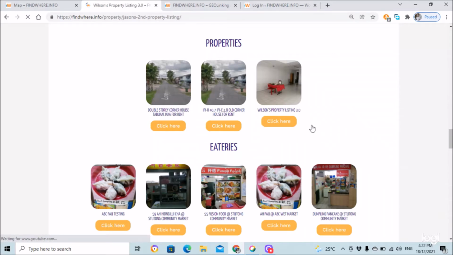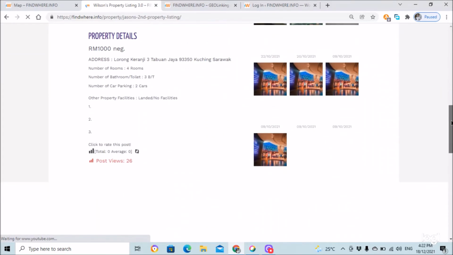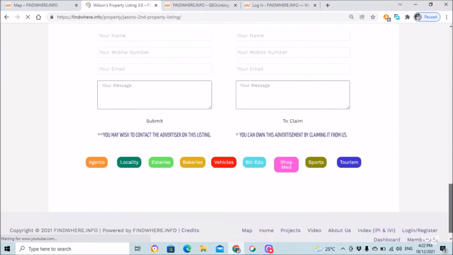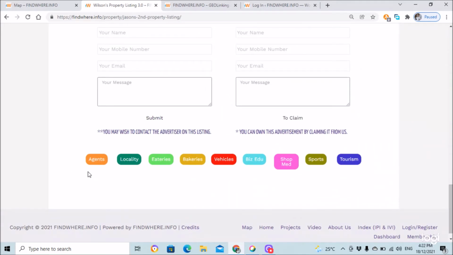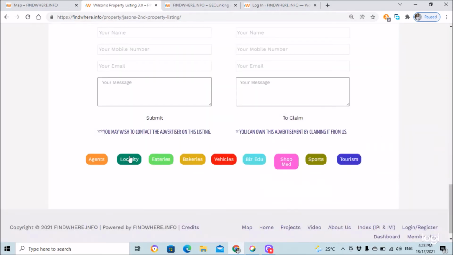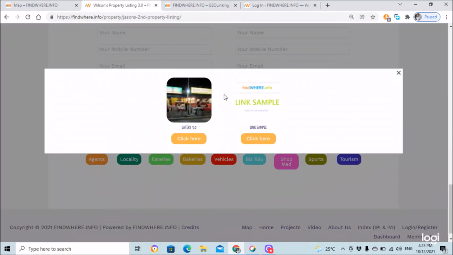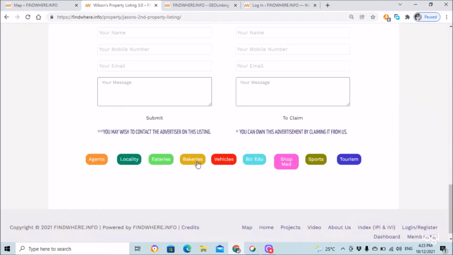Let us visit one single page of a property. If you look, the linkages are all in colorful buttons. So this is an agent. There is the locality where this particular property is located, Tabuan Jaya, Kuching. There are many eateries along the same location.